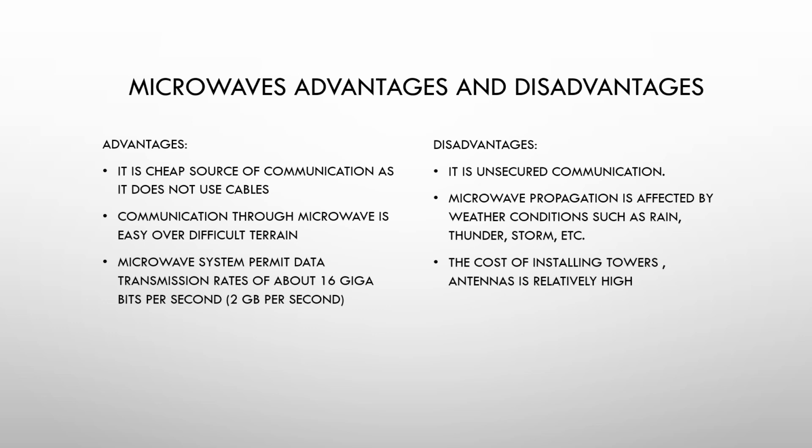Let's see what are the disadvantages of microwaves. Now it is unsecured communication. Just like radio waves, it is unsecured. Microwave propagation is affected by weather conditions such as rain, thunderstorm, etc.